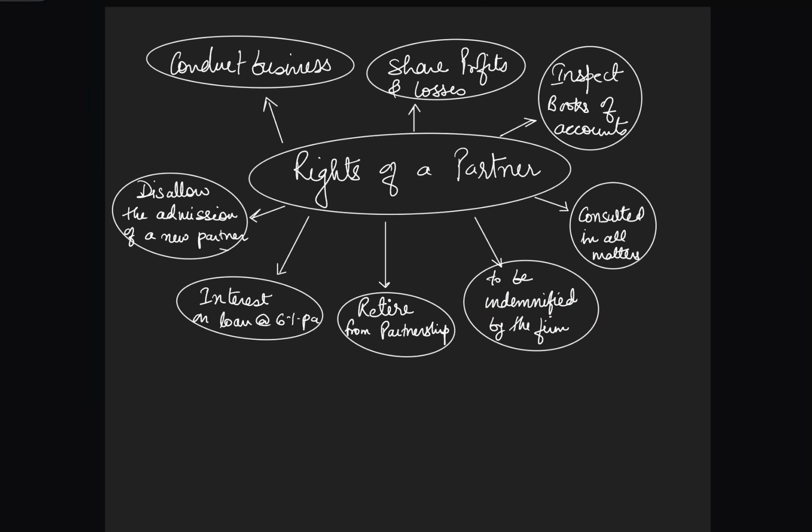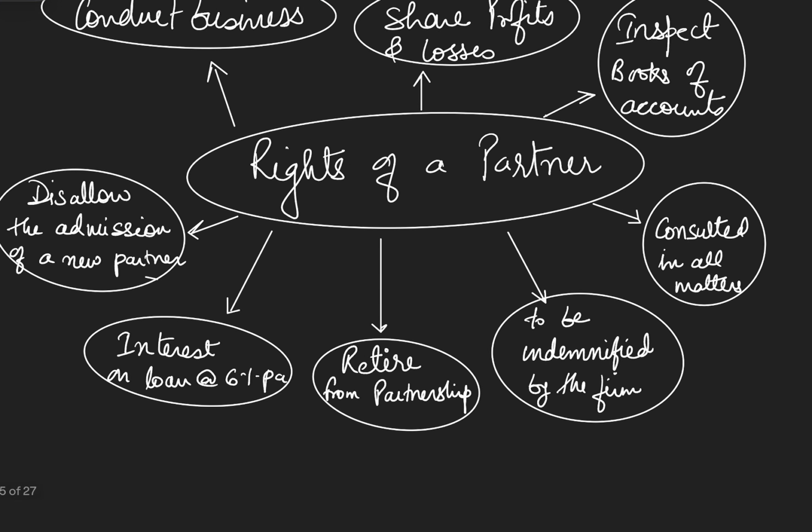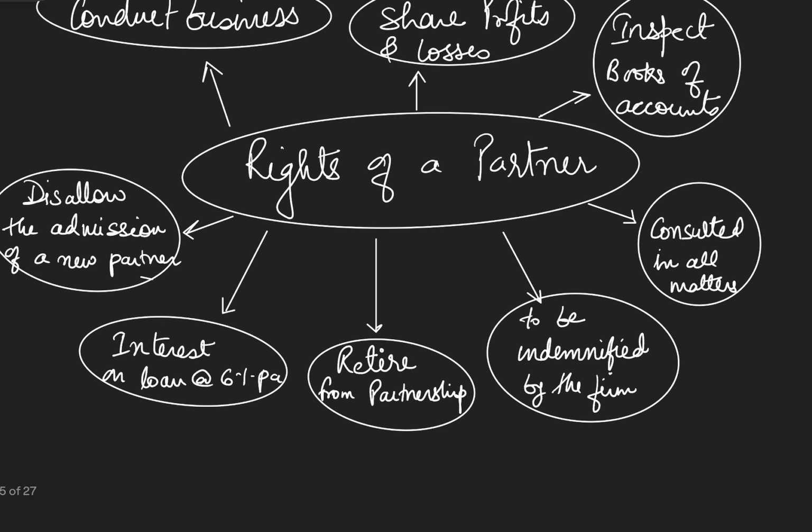Next, any partner who does not want to continue with the partnership firm can retire by just giving notice to the other partners. He can retire from the business at any point of time. Nobody can make him continue. It's his decision, and if he has taken the decision, he can retire by giving the notice.